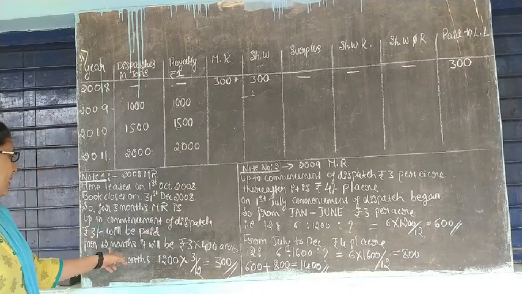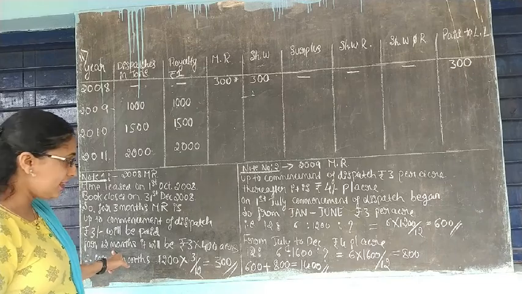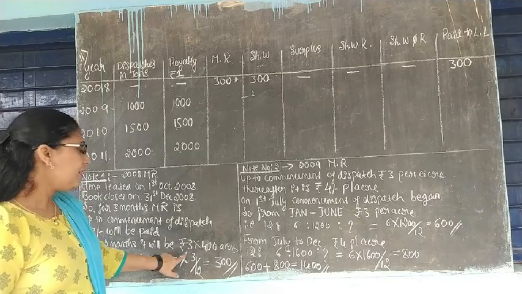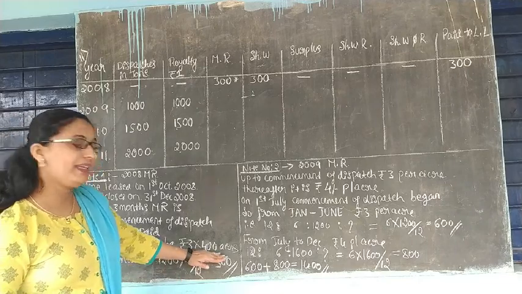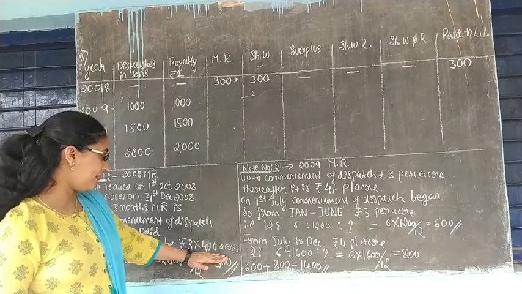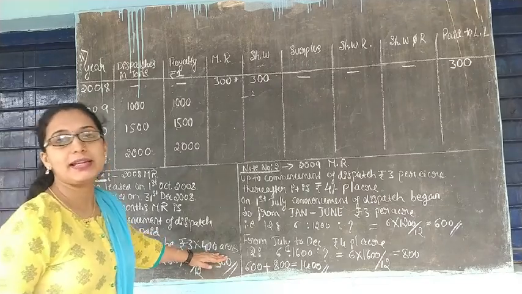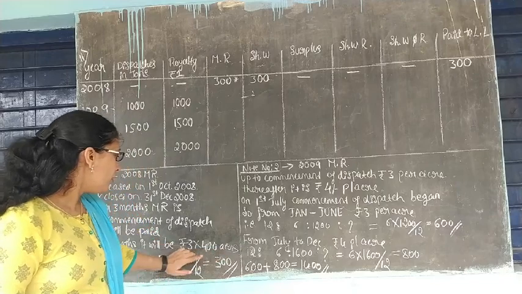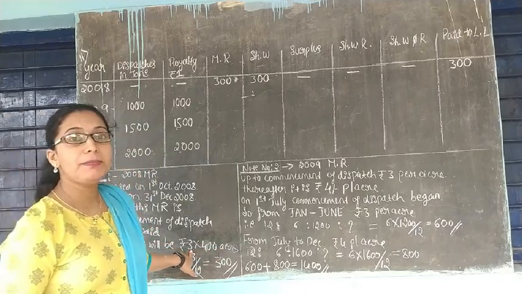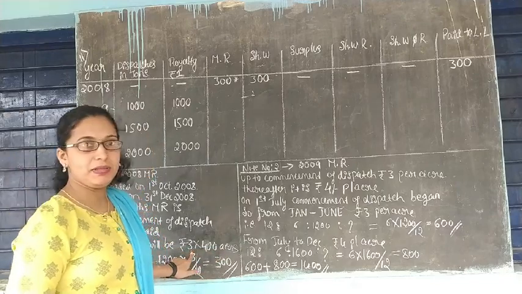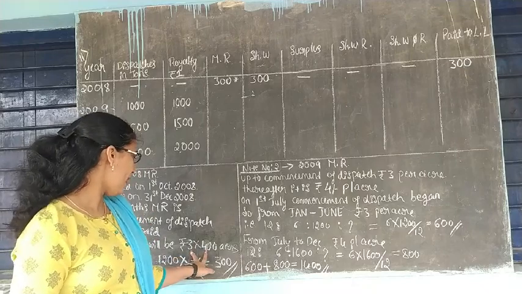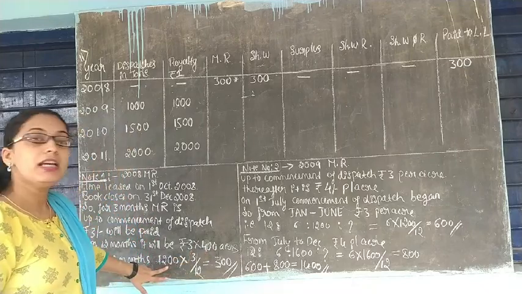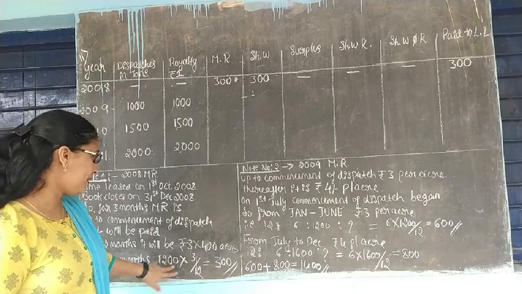For 12 months you have to pay 3 rupees per acre, and how many acres are there? 400 acres of land have been leased. So up to commencement, you have to pay minimum rent of 3 rupees. For 12 months, how much would it be? It would be 1200 rupees.